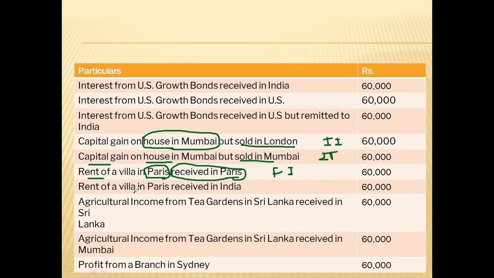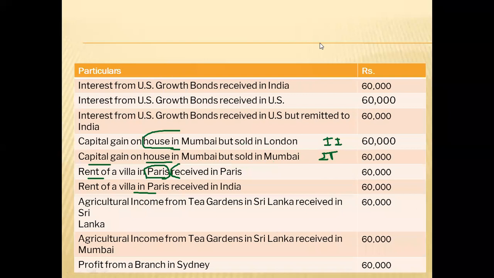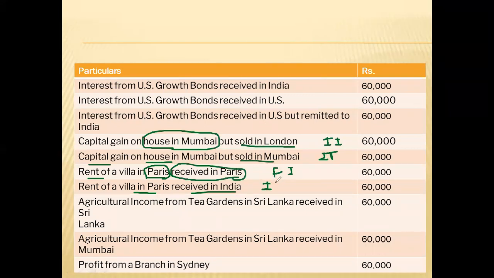Try the next illustration. Rent from a villa in Paris received in India. It should be a foreign income or an Indian income? Very good. It is an Indian income because the villa is in Paris, but the rent is received in India. So this should be an Indian income.